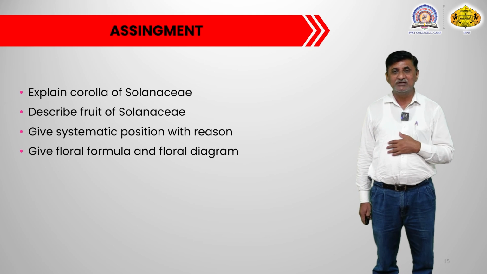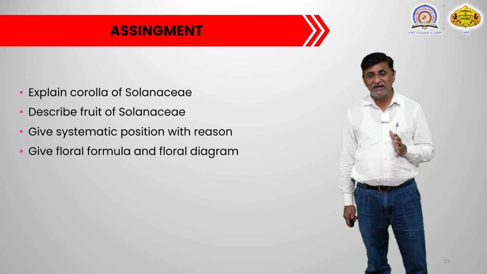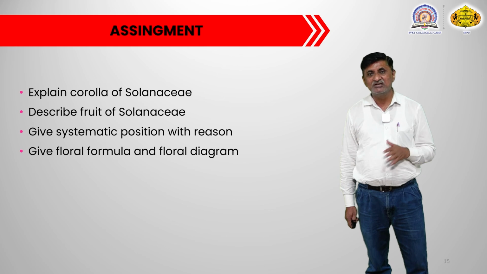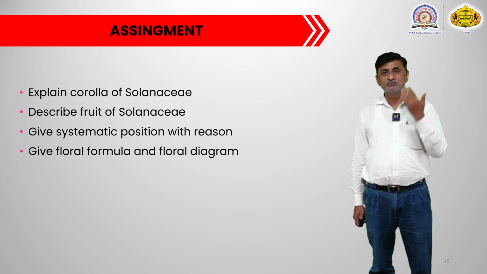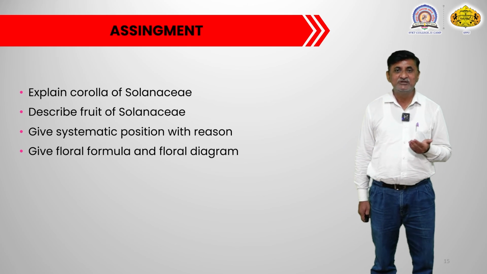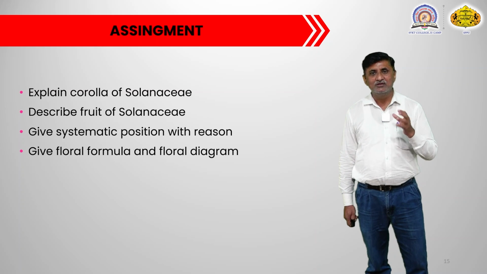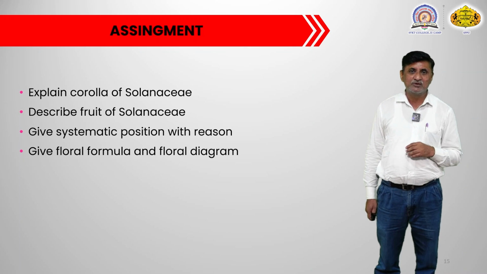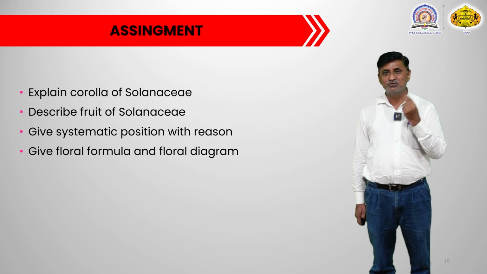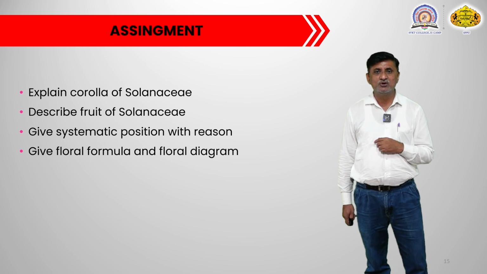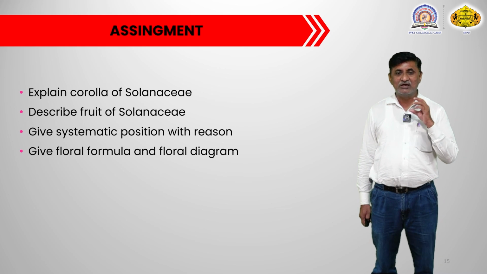Then describe the fruit of Solanaceae. The fruit of plants of Solanaceae is mostly berry kind. Multi-seeded or many-seeded fruit is there. In some cases the fruit is capsule kind, that may be a septifragal capsule. In some members the fruit is spiny, you will see some spines on the surface of the capsule, or a tuberculate fruit, that is also called a tuberculate nature of the fruit. So these points we have to mention while describing the fruit of this particular family.